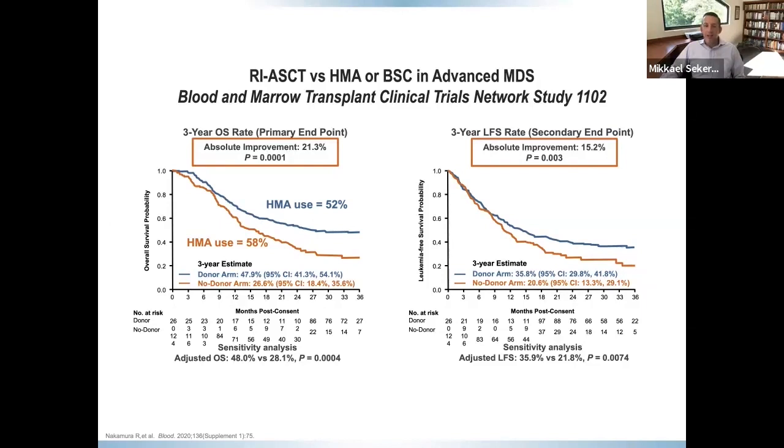As you can see, of the patients who received a transplant, over 50% also received a hypomethylating agent. And for those who didn't receive a transplant, 42% did not receive a hypomethylating agent, which I think we would all consider to be the standard of care for those patients. So it does show an advantage for transplant in this study, but it wasn't truly a randomized study where patients got adequately treated on the control arm.